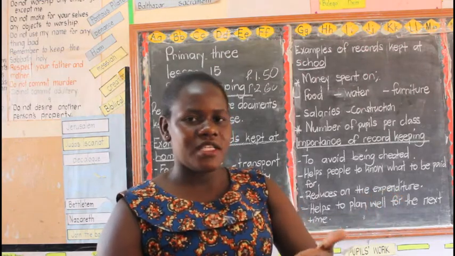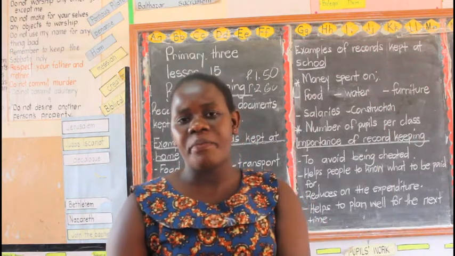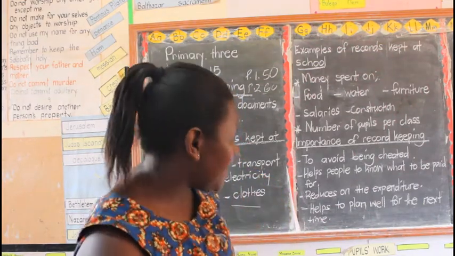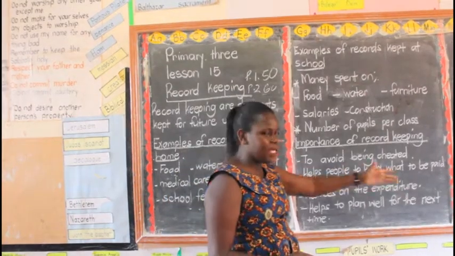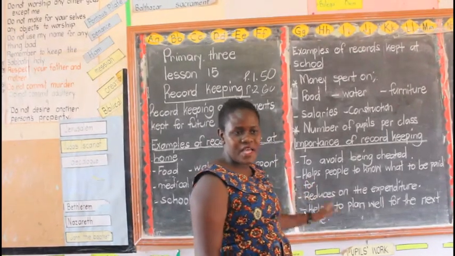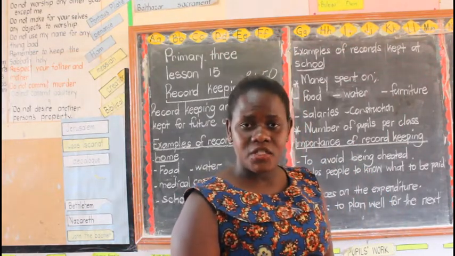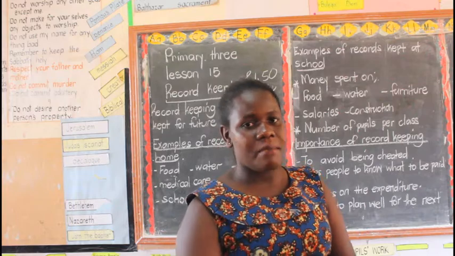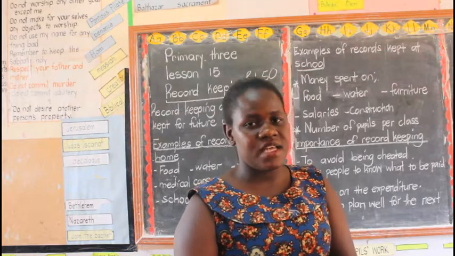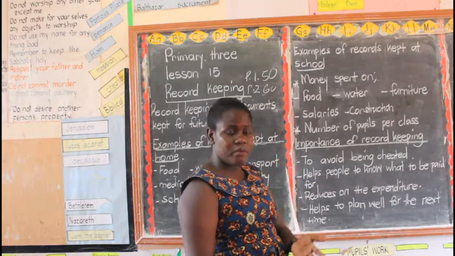Remind daddy that they are demanding this school fees because we have records. We have all those who have paid and those who have not paid. Are we together? So no one can cheat. So you say, to avoid being cheated. It helps people to know what to be paid for. For example, if I realize that this month I have not paid the water, then I have to go and pay the water bills. Either you use your phone or you go directly to those offices, then you pay for water. So it helps people to know what to be paid for because you already have your list.